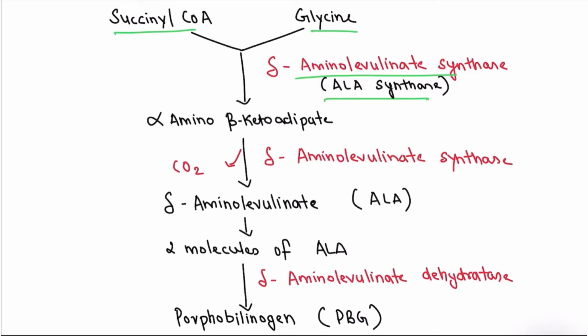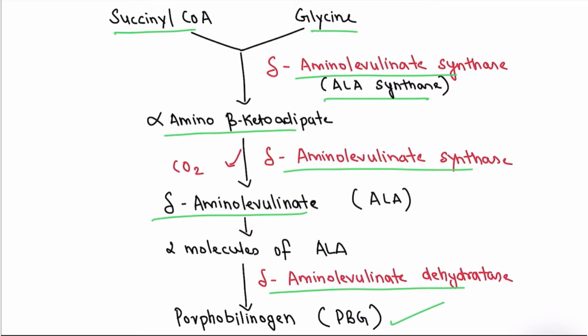The first product that is formed is alpha amino beta keto adipate in presence of the same enzyme, that is delta amino levulinate synthase, that is ALA synthase. The product that is formed is ALA, that is delta amino levulinate. When two molecules of ALA are combined in presence of an enzyme, that is delta amino levulinate dehydratase, an important product is formed, that is porphobilinogen. The two enzymes involved here are ALA synthase and delta amino levulinate dehydratase.